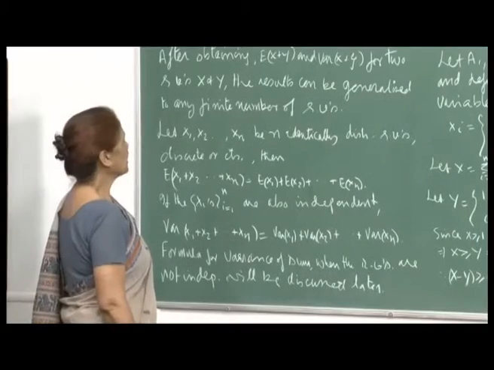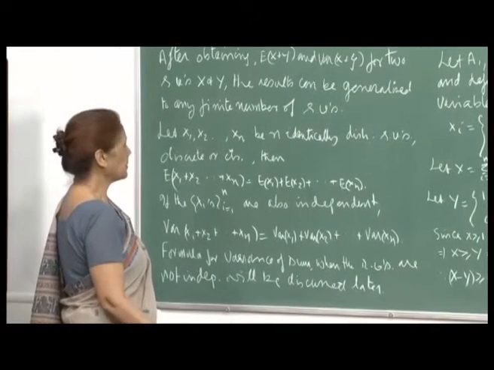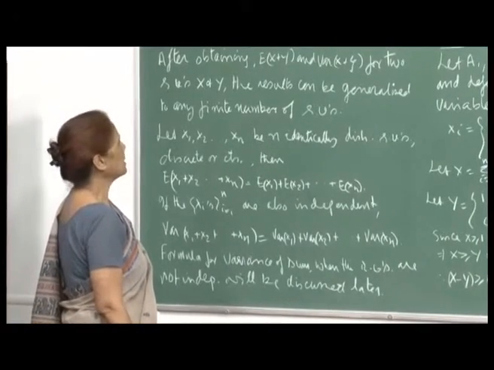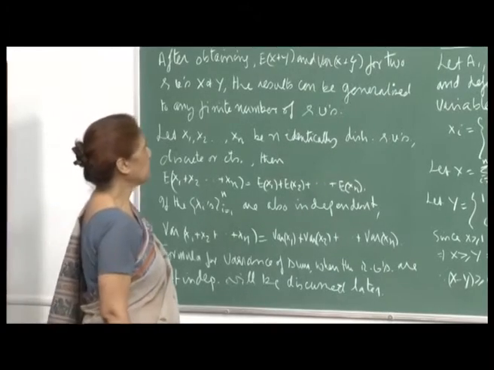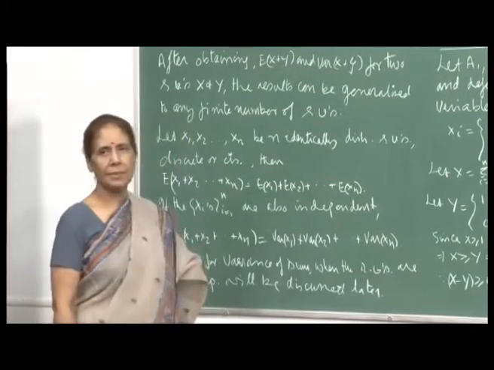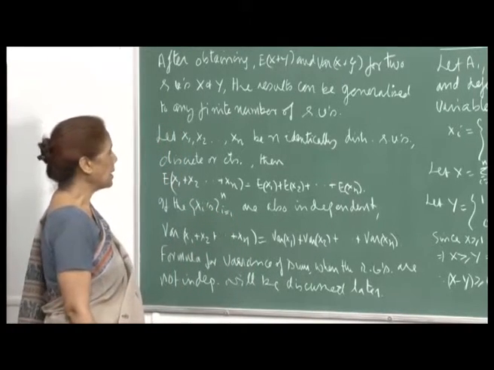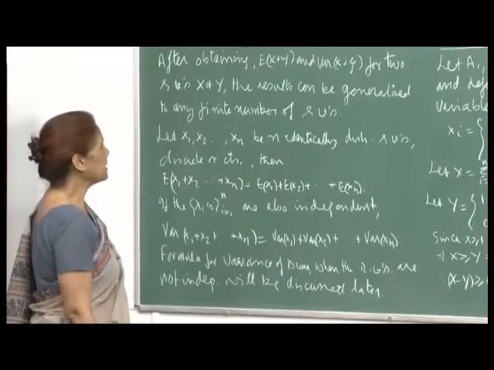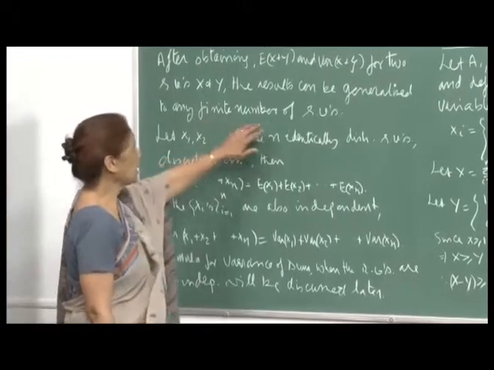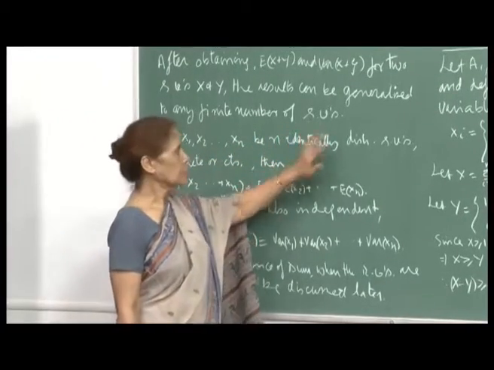After obtaining the expression for E(x+y), we showed that E(x+y) is E(x) plus E(y), and under independence of x and y, we showed that the variance of x+y is equal to the variance of x plus the variance of y. Then we can generalize these results for any finite number of random variables.